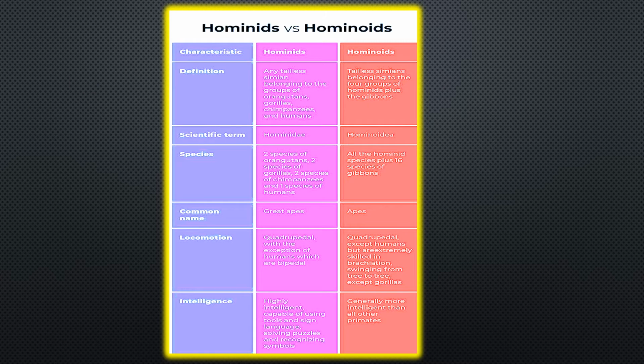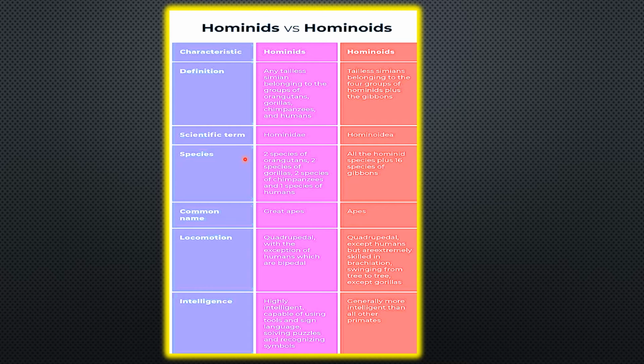Hominids are members of the superfamily Hominoidea of the primates. The hominids are any primates that belong to a family that are commonly known as great apes.